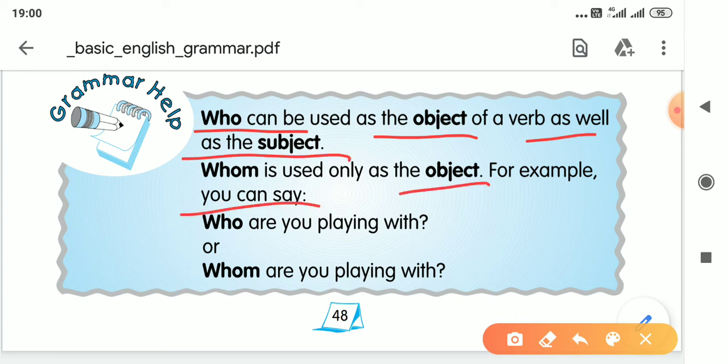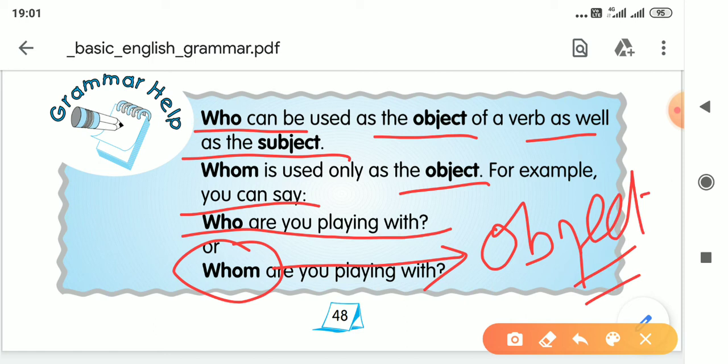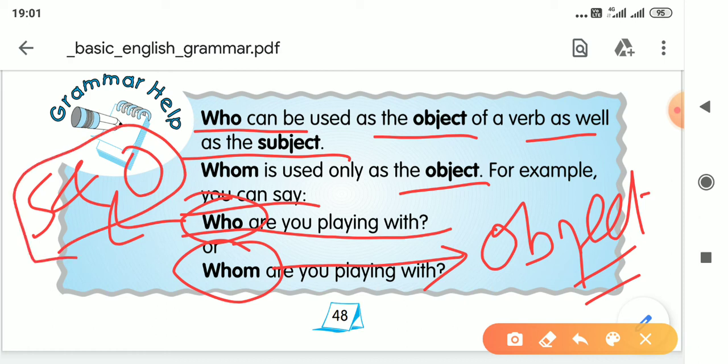For example, you can say, who are you playing with? Whom are you playing with? So here the thing which you just remember, whom is used only as object of verb, and who can be used as subject and object of the verb. This is the difference between who and whom.